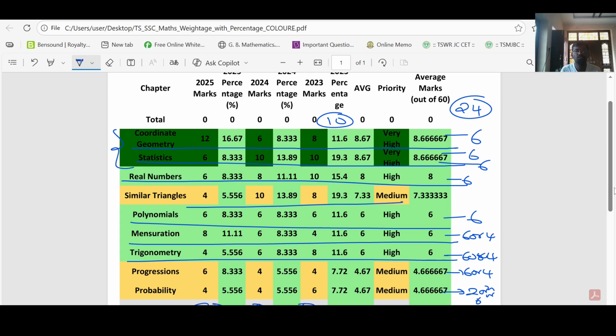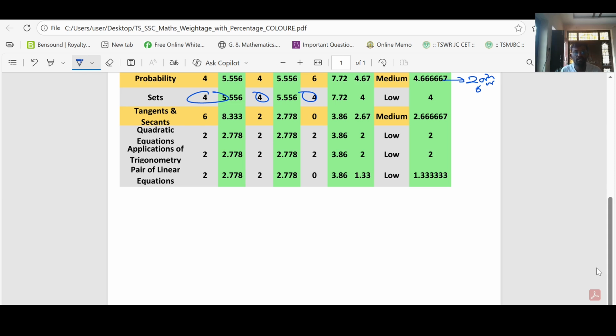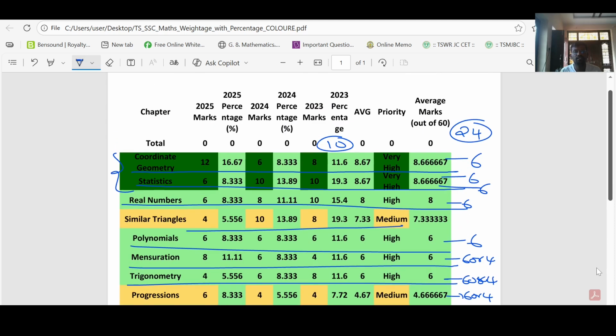But before that, remember here, first try to go for coordinate geometry. And then statistics, and then real numbers, and then what is the fourth chapter here?